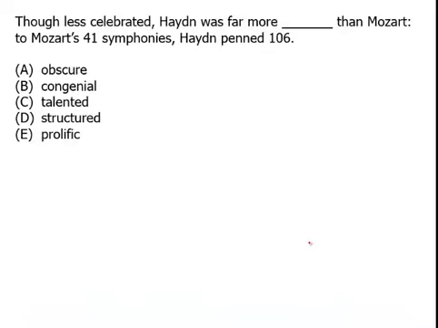In this video, we're going to go through a tricky concept that I call false contrast. What I mean by that is we have a shift word, such as in this case, "though," and instead of being the opposite of the part that comes right after "though," the sentence is about something else. In this case, "Though less celebrated, Haydn was far more blank than Mozart." So he's not as popular as Mozart, therefore he's more what?